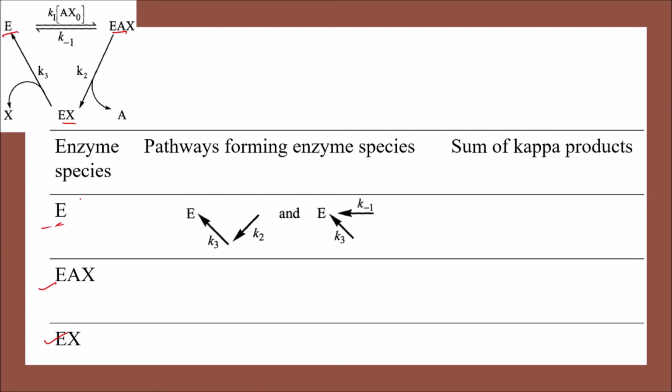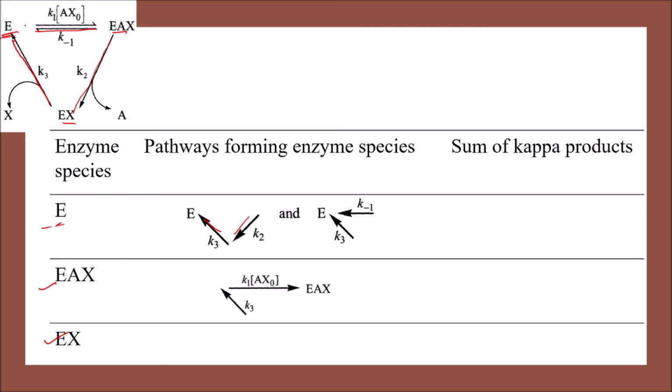So here are the two different pathways. One is through this way, that EAX is breaking down into EX and then finally E is released. So here it is K2 into K3. Further here, one way is the reversible reaction: EAX is going through the reversible reaction to form E, and finally the EX is going to form the E.